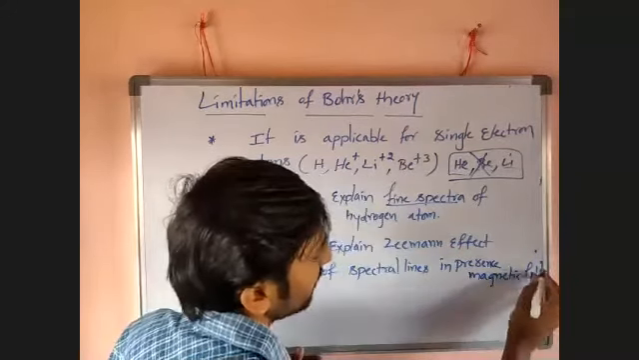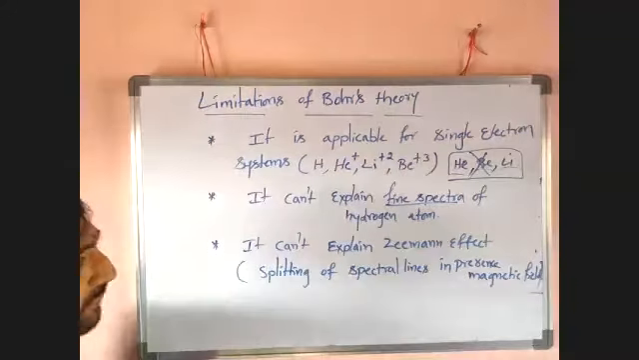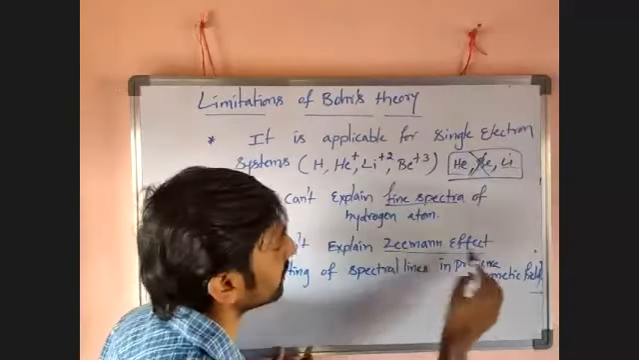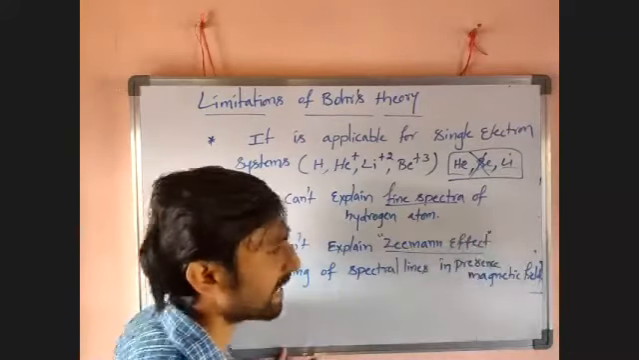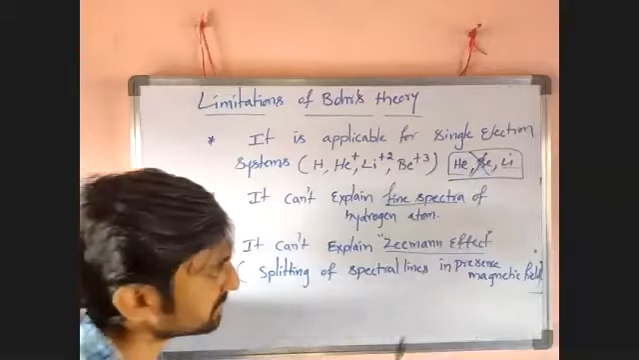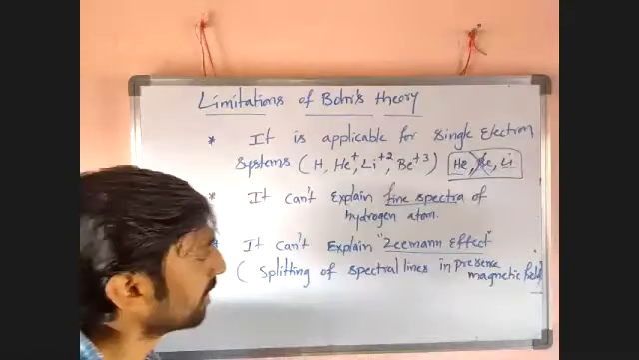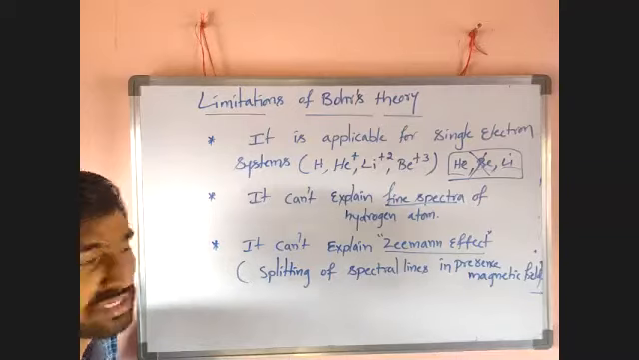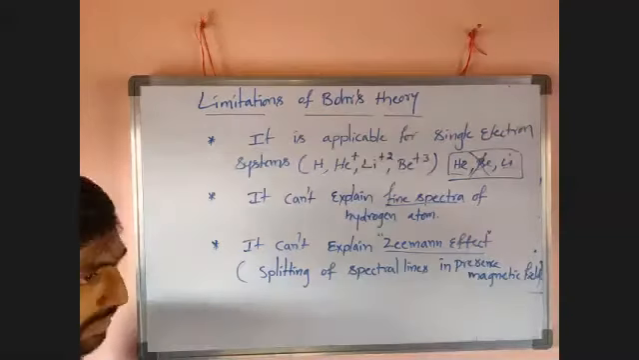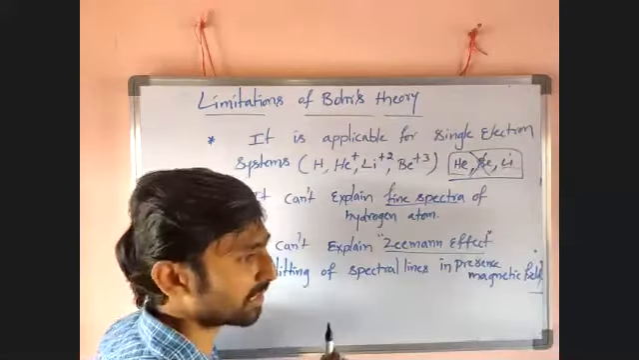Splitting of spectral lines in presence of a magnetic field is called Zeeman effect. That means spectral lines undergo splitting in the presence of a magnetic field. Bohr's theory cannot explain that. Bohr explained how lines are formed.